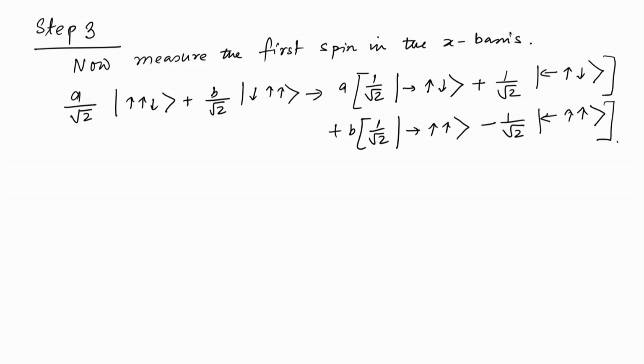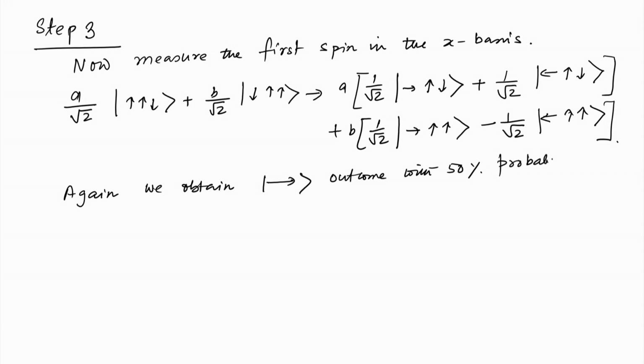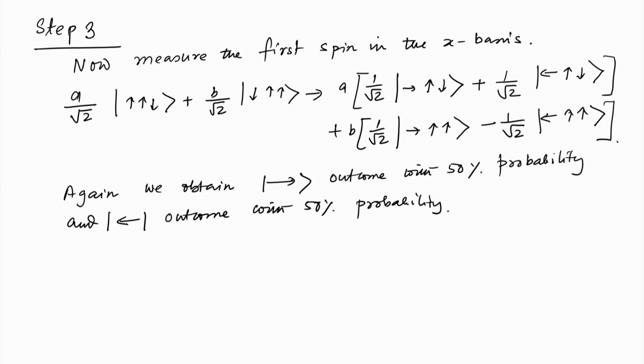So, again after step 3, we get a right outcome with 50% probability and a left outcome also with 50% probability. Okay.